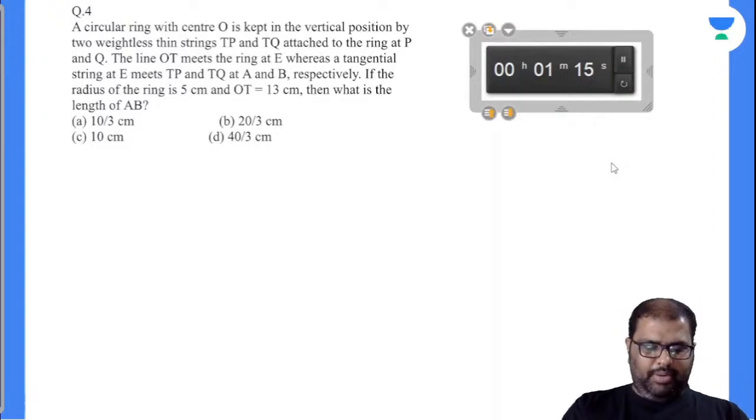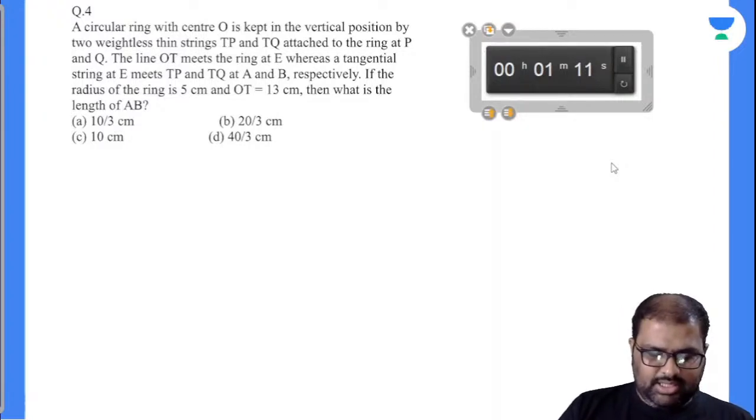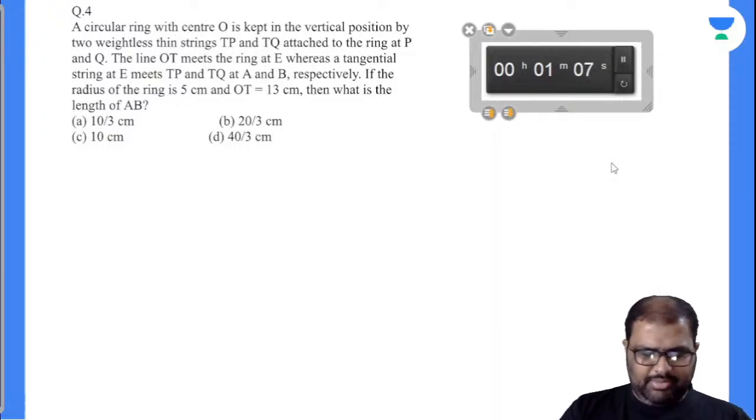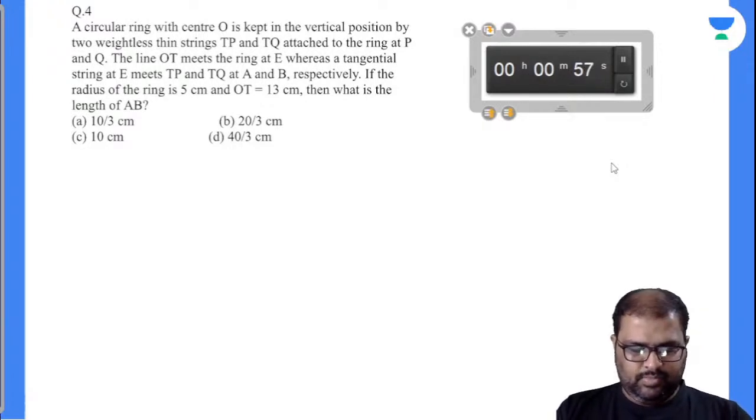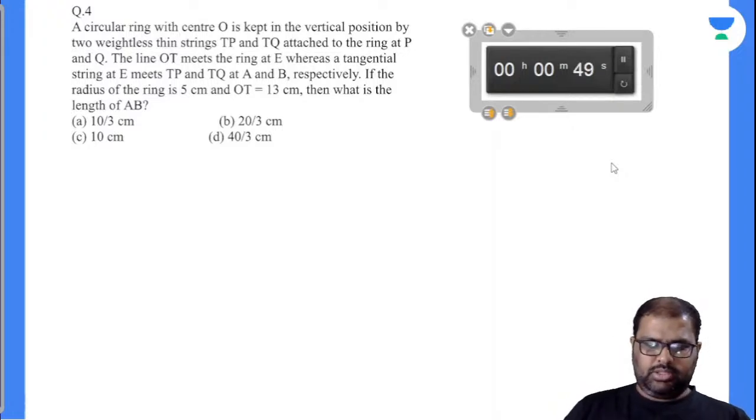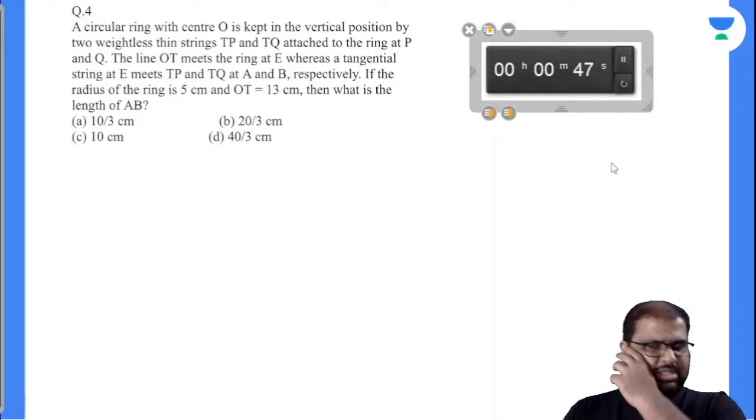Sir, it looks so complicated, right? So I used only two basic things: the 30, 60, 90 degrees triangle and the 45, 45, 90 triangle. Sometimes you have to solve this type of question also. Every time easy questions might not be there. And Aniket, I think this is your first class. You should watch the previous sessions also to make sure that you are strong in the basics. What about this question?